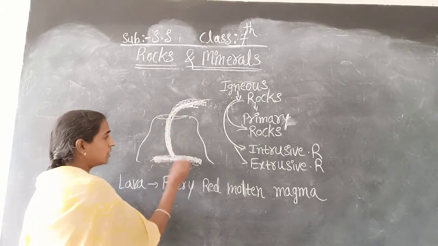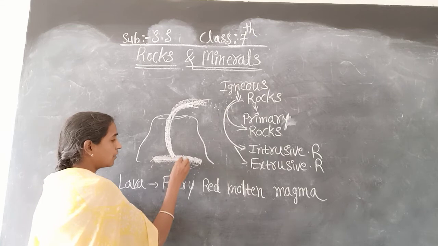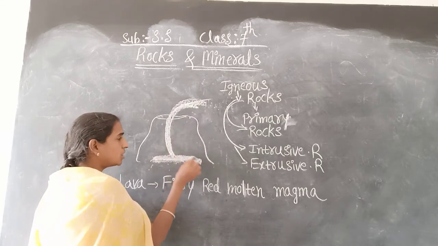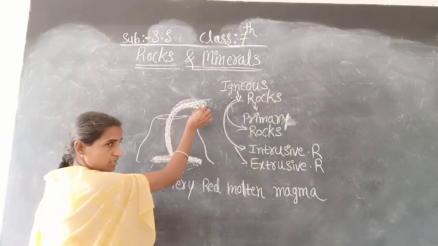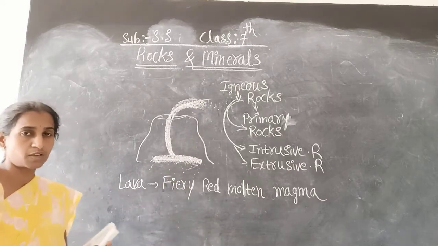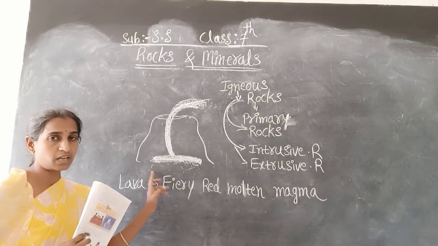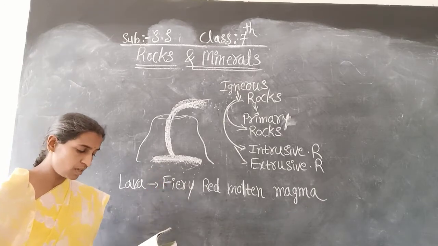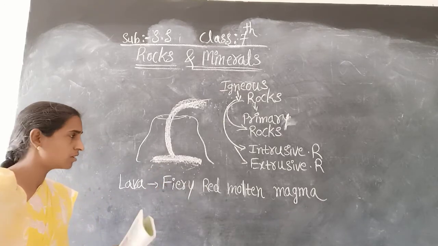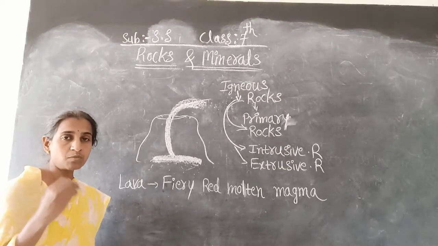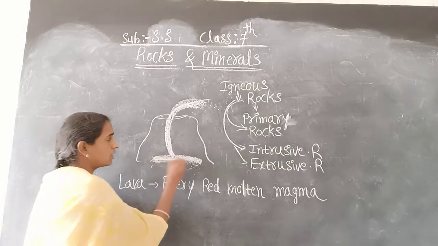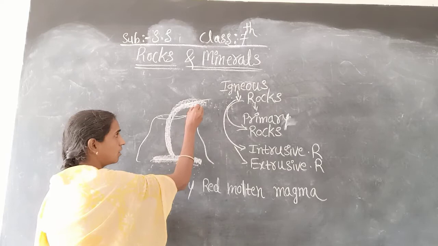So when the lava is coming out from the interior of the earth on its surface, this is the first point. The second point given is that this molten lava comes on the earth's surface.